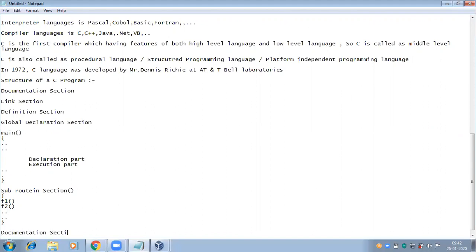Documentation section. The documentation section consists of all comment lines. The comment line gives the description of the program.